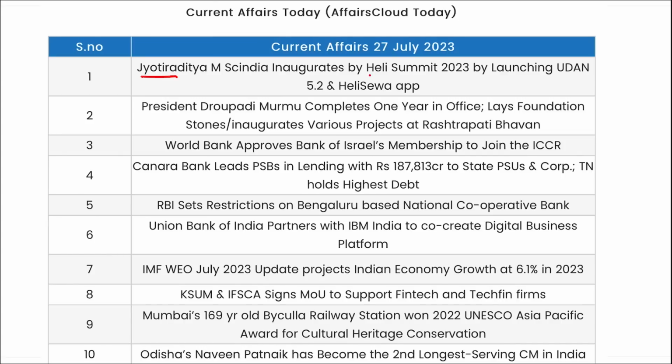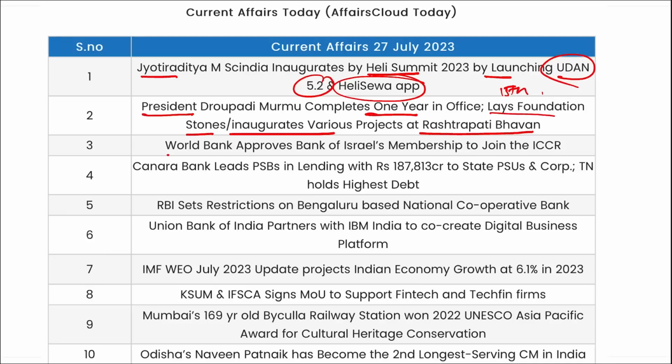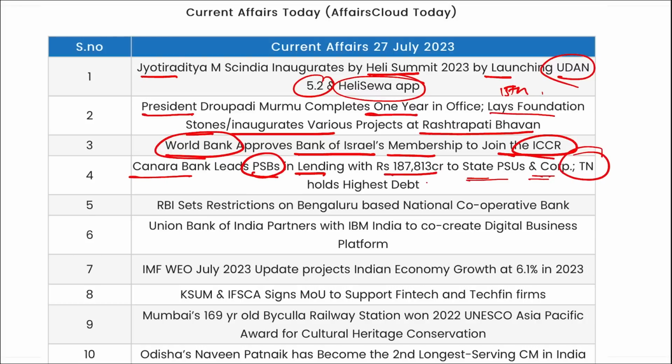Jyotiraditya Scindia inaugurated Heli Summit by launching Udan 2.0 and Heli Seva app. President Draupadi Murmu completed 1 year in office and she is the 15th President of India. She laid foundation stones and inaugurated various projects at Rashtrapati Bhavan. World Bank has approved Bank of Israel's membership to join ICCR. Canara Bank leads PSBs in lending with 187,813 crore to state PSUs and corporations, and Tamil Nadu holds the highest debt according to states.